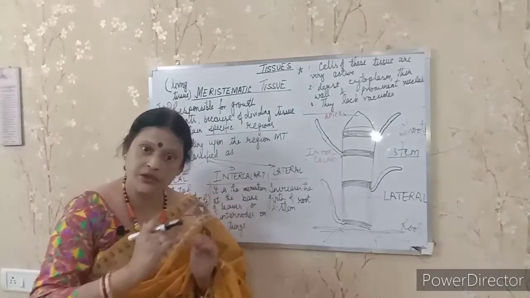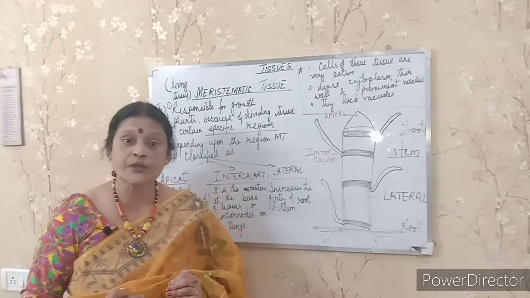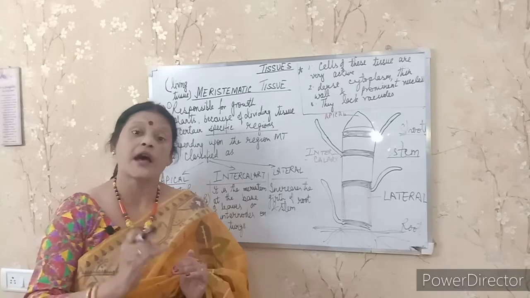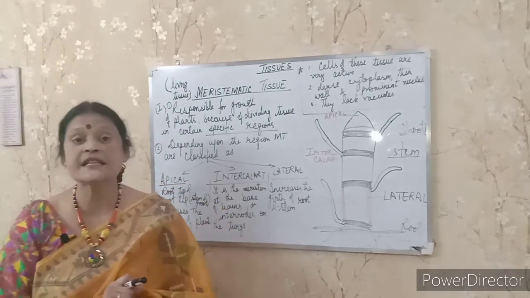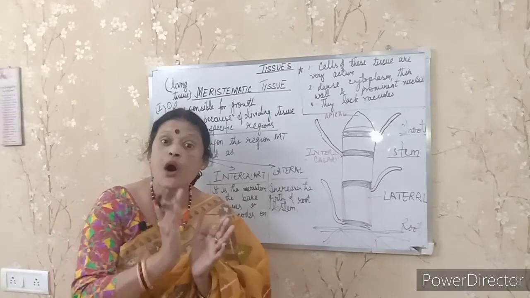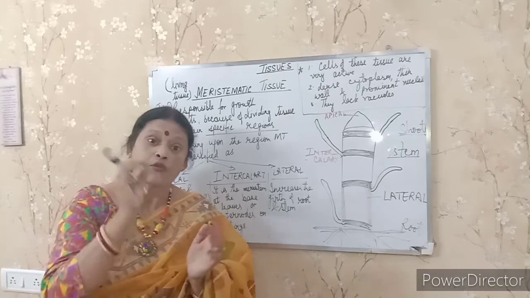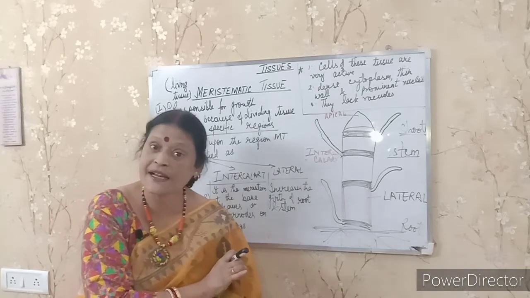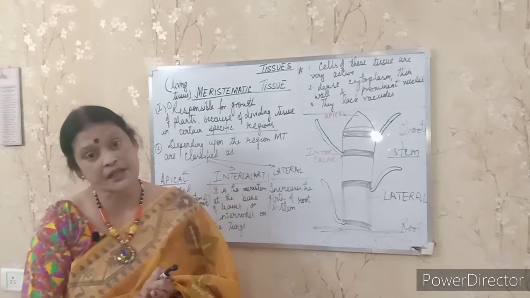That is, below the ground, the root, which is growing in a downward direction, and the shoot tip, that means we are talking about above the ground. Clear? So meristematic tissue grows in a specific region throughout their life. So whenever the plant is growing, which tissue is responsible, student?